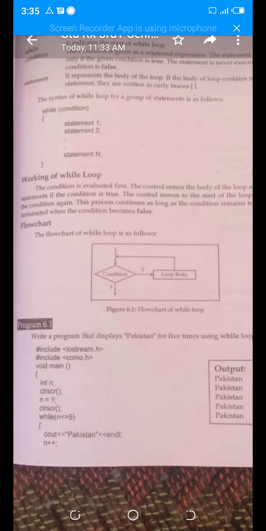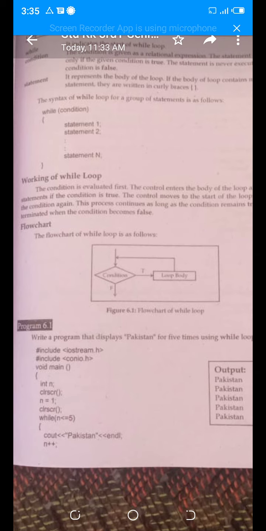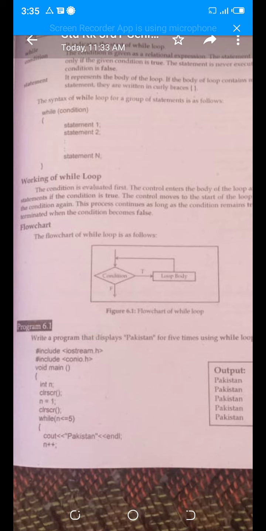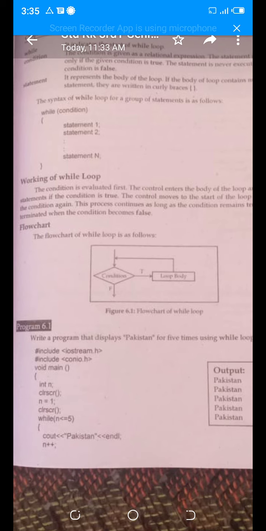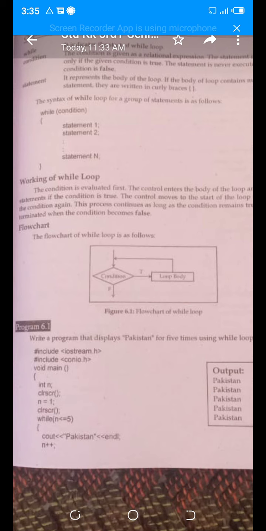5 is less than or equal to 5. The condition is still true. Now it will again display Pakistan. Then increment. After increment, now the value of n will be 6. It will check whether 6 is less than or equal to 5. The condition is false because 6 is not less than 5 and 6 is not equal to 5. When the condition is false, Pakistan will not be displayed on the output screen.